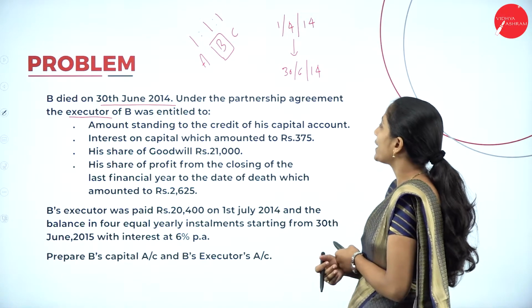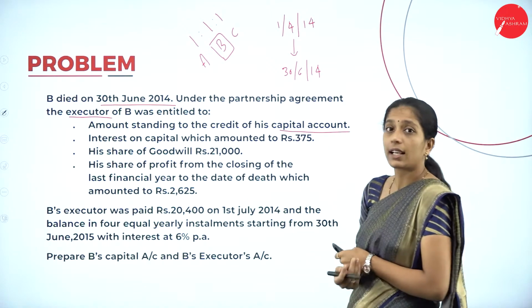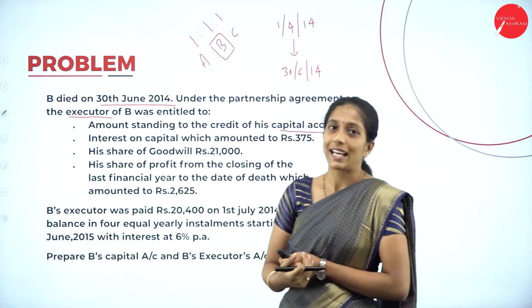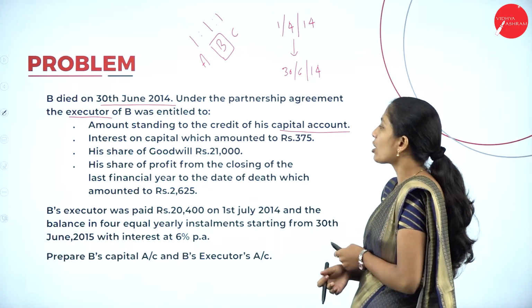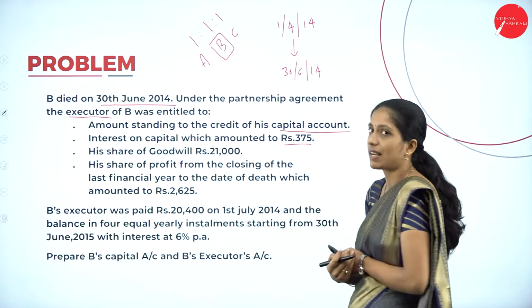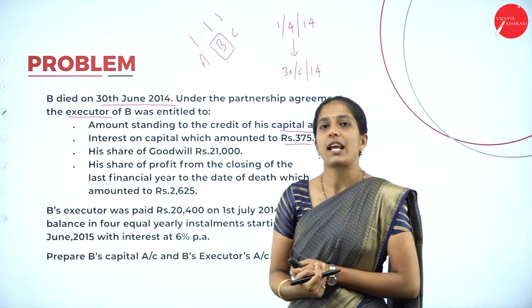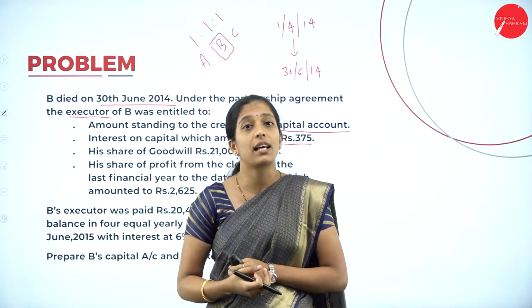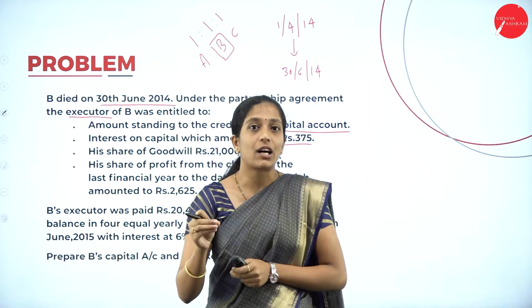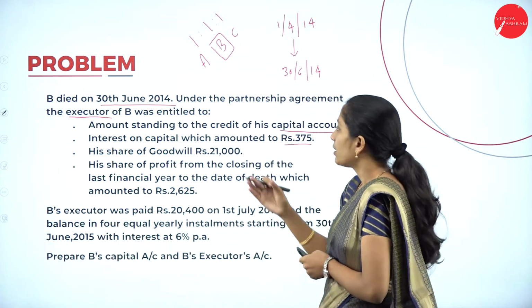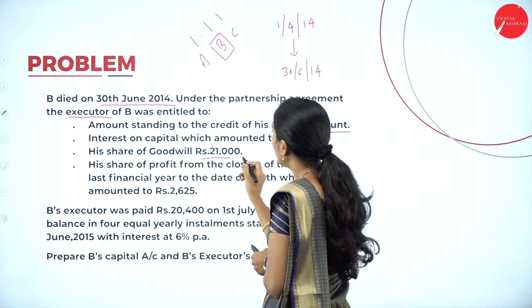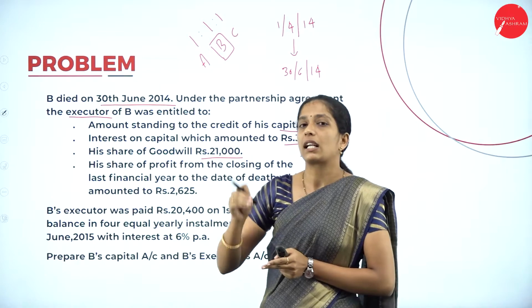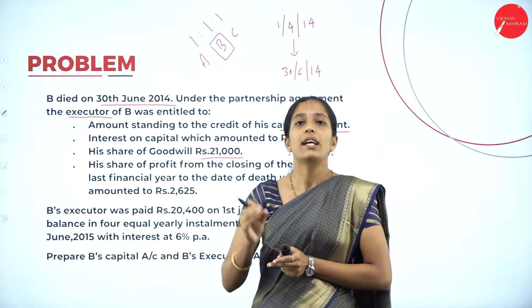Amount standing to the credit of his capital account. So here the capital account. Whatever the capital of B is has to be transferred to his capital account. Next, interest on capital which amounted to rupees 375. Here they have not given the percentage, directly they have given the amount. So we have to take that amount as interest on capital, in the partner's capital account, on which side? Credit side. Next, his share of goodwill, 21,000. So this 21,000 has to be contributed by whom? Remaining partners A and C. In which ratio? Gain ratio.